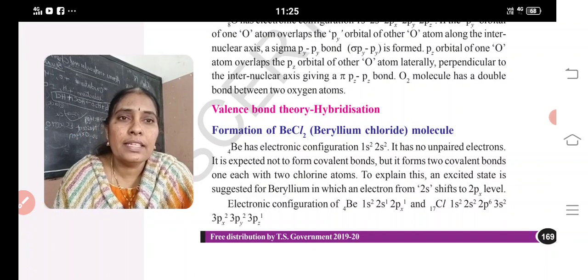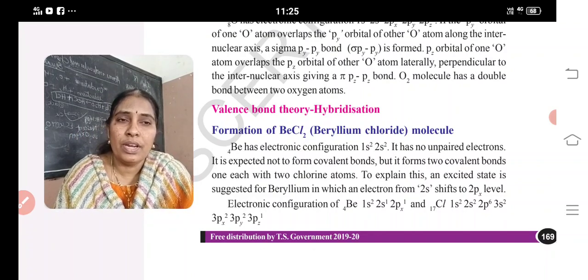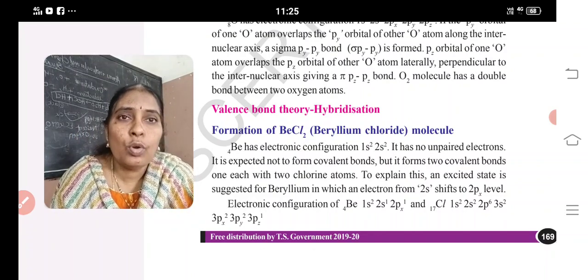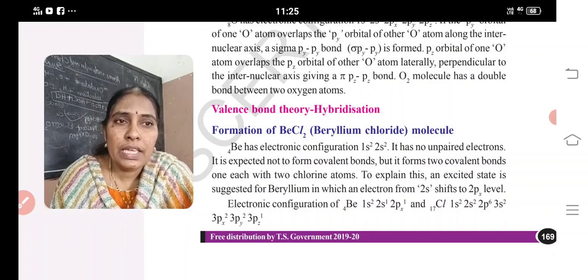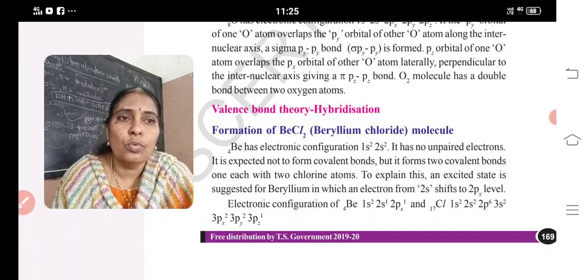Now hybridization. What is meant by hybridization? Beryllium chloride, formula BeCl2. Beryllium's atomic number is 4, and its configuration is 1s2, 2s2.